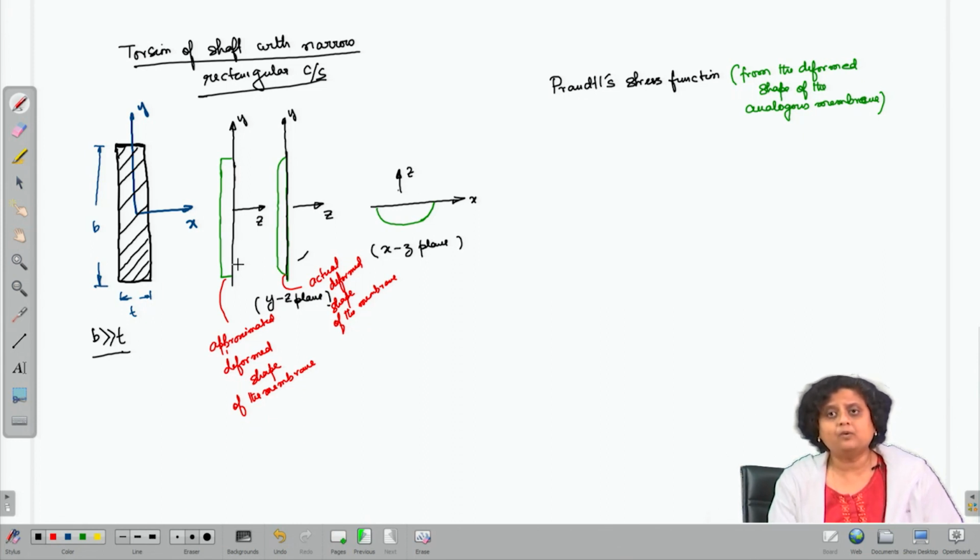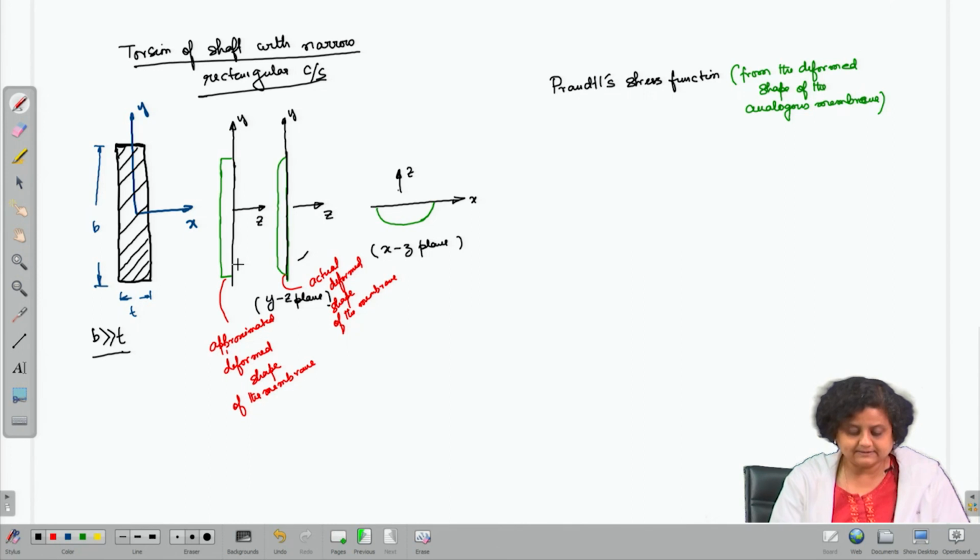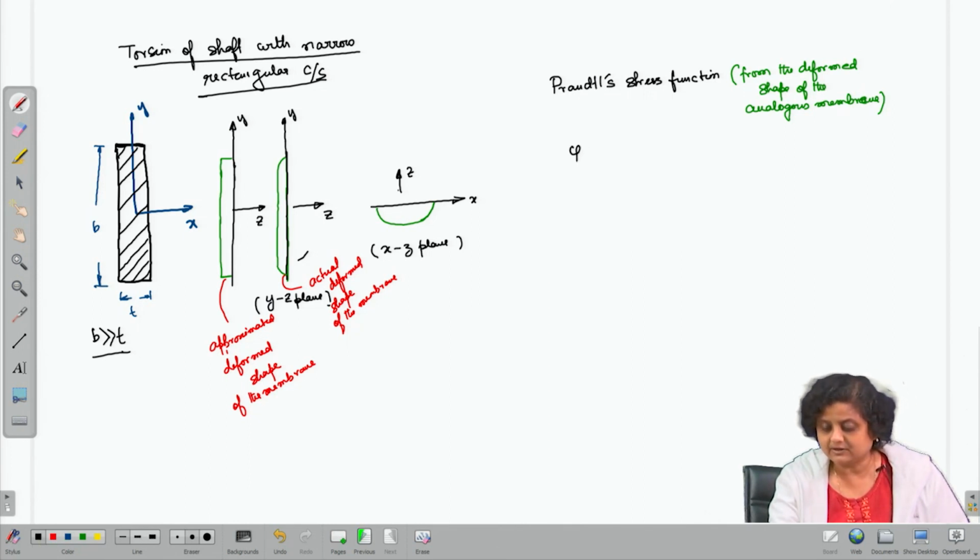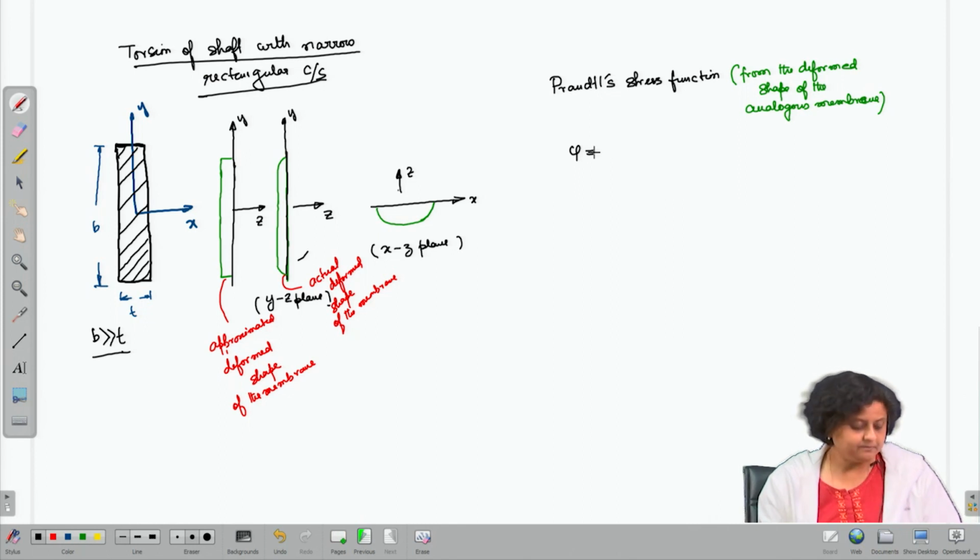So, if we now proceed to find the Prandtl stress function based on the approximated deformed shape of the membrane, then we can say that the Prandtl stress function phi can be written as a function of x alone, and it is not a function of y because I have removed the end effect.